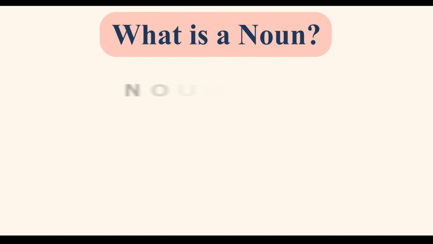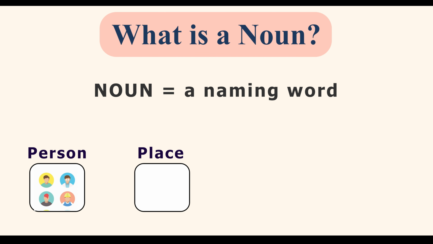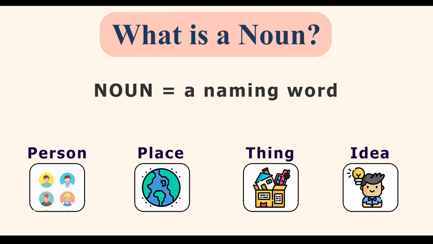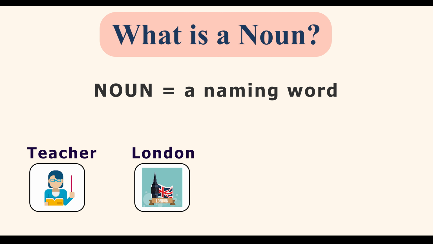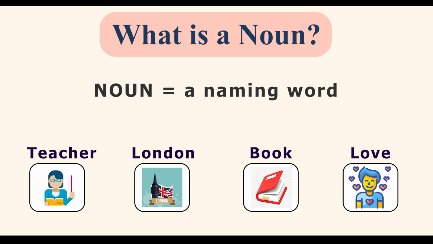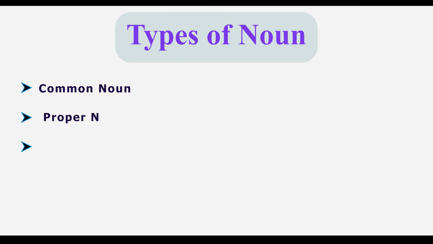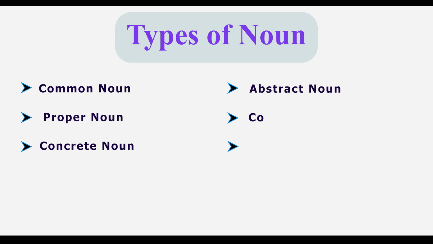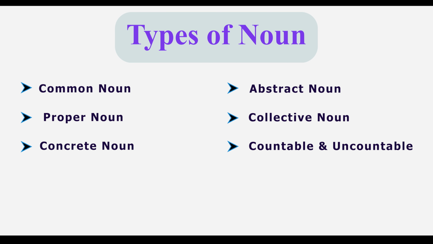So what exactly is a noun? A noun is a word that names a person, place, thing, or idea in a sentence. For example, teacher, London, book, and love are all nouns. There are many types of nouns: common, proper, concrete, abstract, collective, countable, uncountable, and compound nouns. Let's go through each one with an example so it becomes nice and clear.